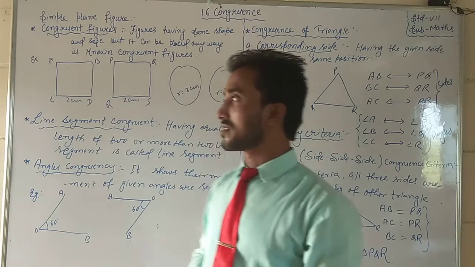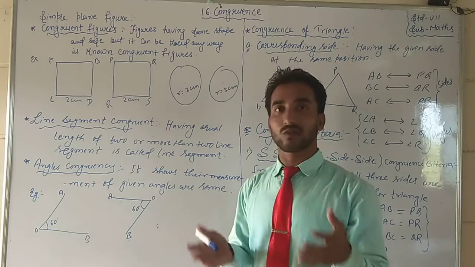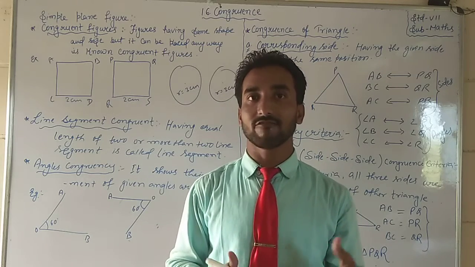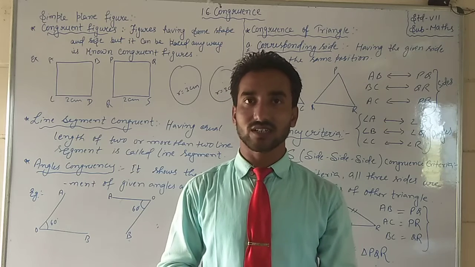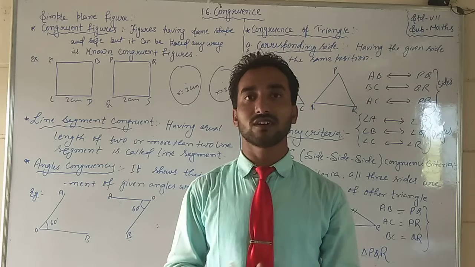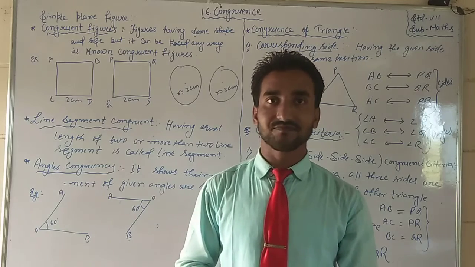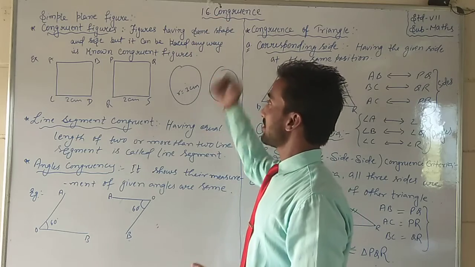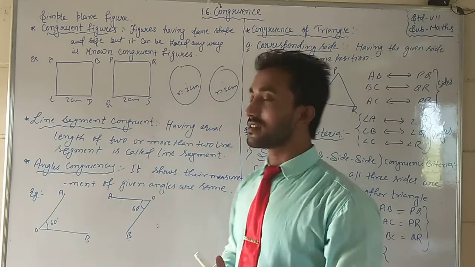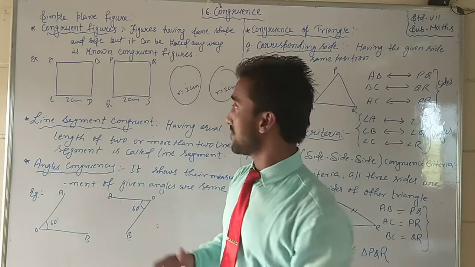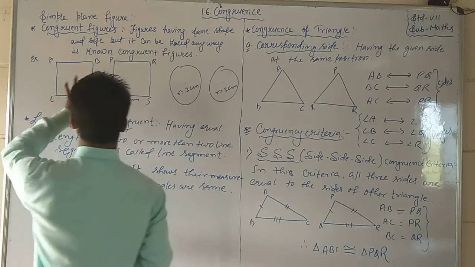See, so today we will discuss congruence on simple plane figures. Simple plane figure means what? It is the figure which is drawn with the help of lateral lines and slanting lines. Okay, we can see congruent figures. Same thing I have discussed right now about congruent figures. You can see the figure; there are two figures.